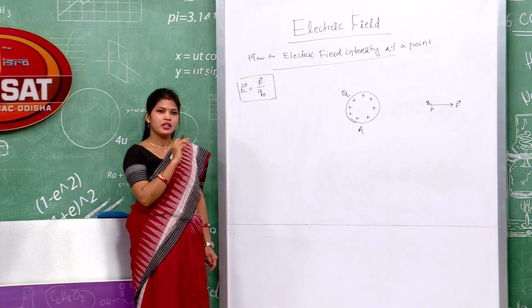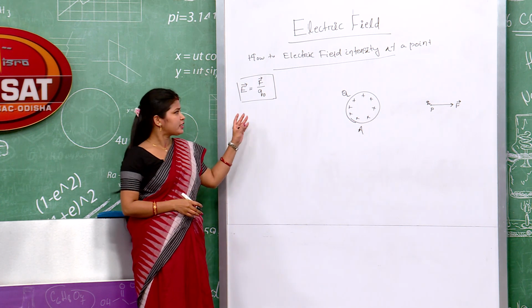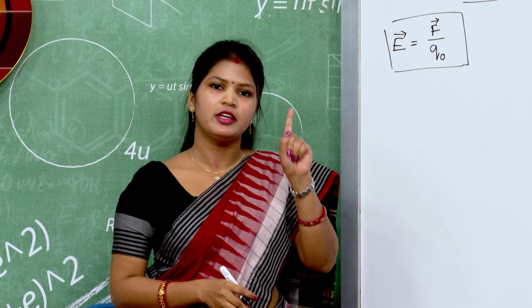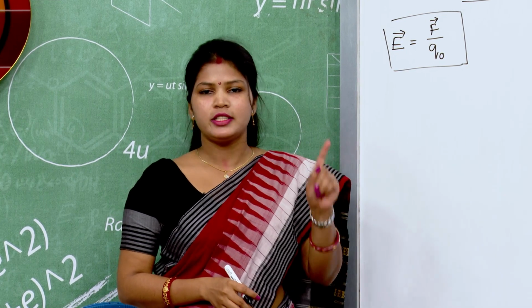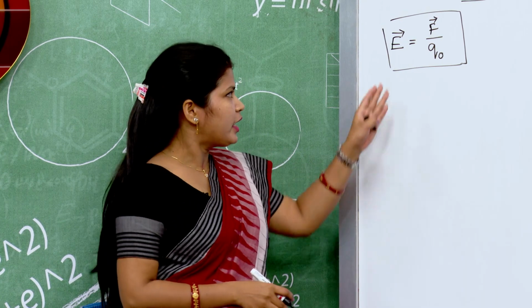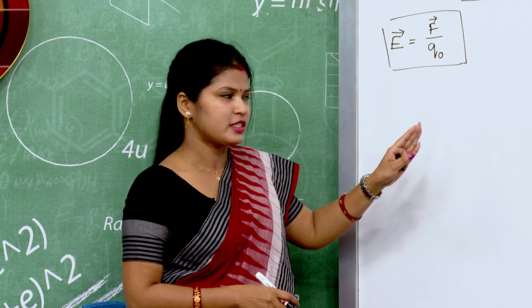Unit charge means q equal to 1 coulomb, and that is a very big charge, but unit test charge means one test charge having very small, infinitesimally small magnitude. So, electric field is force upon unit test charge.